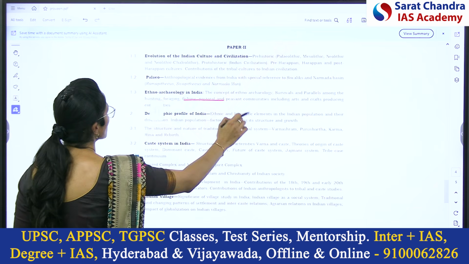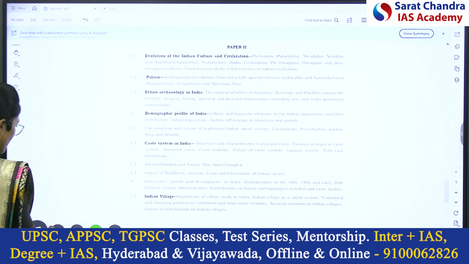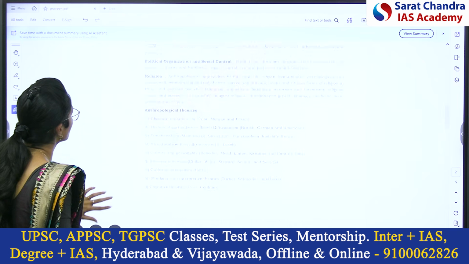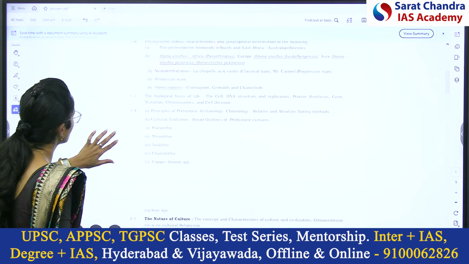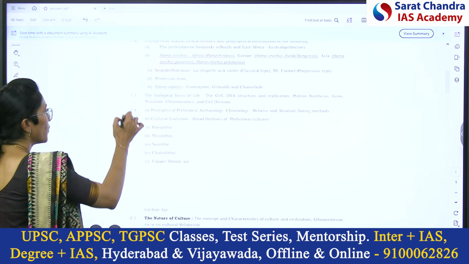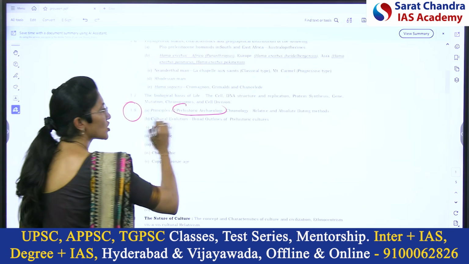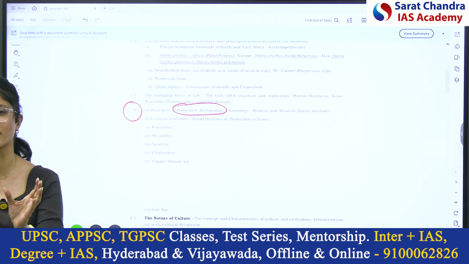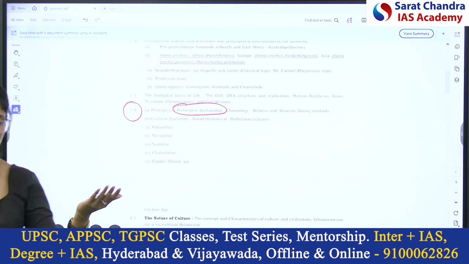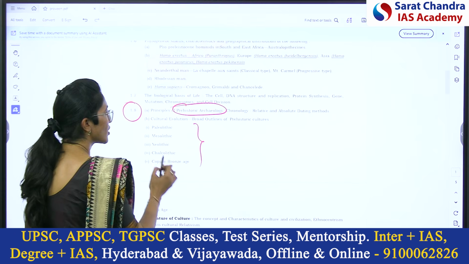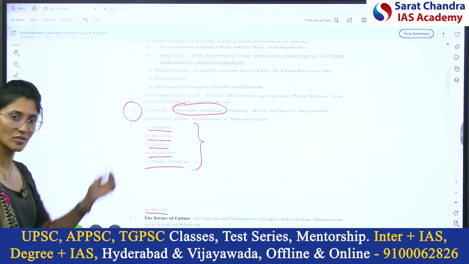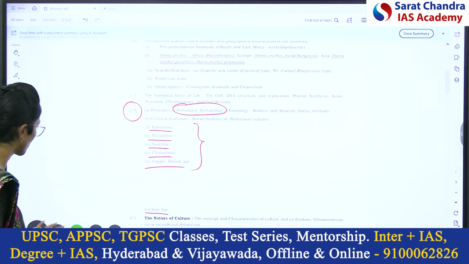Next, archaeological anthropology. 1.8, Principles of prehistoric archaeology. Here we will study different dating methods. Dating methods are used to calculate the age of the fossil. When you know what is the age of the fossil, then you can locate to which period it belongs. Prehistoric cultures: Paleolithic, Mesolithic, Neolithic, Chalcolithic, Copper, Bronze and Iron Age. Continuation in paper 2.